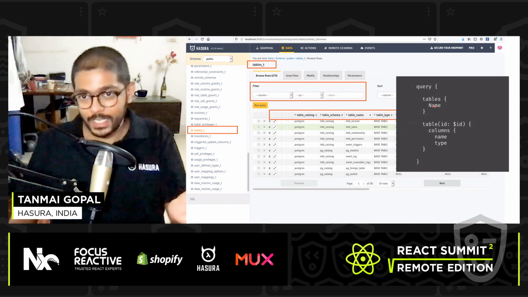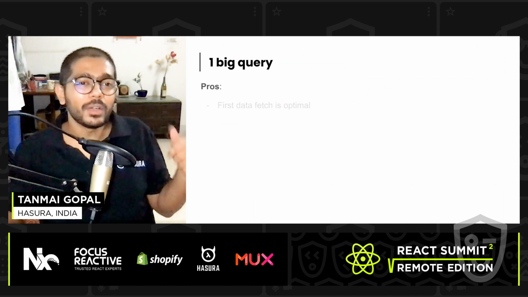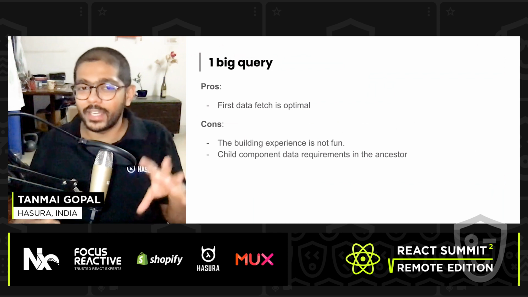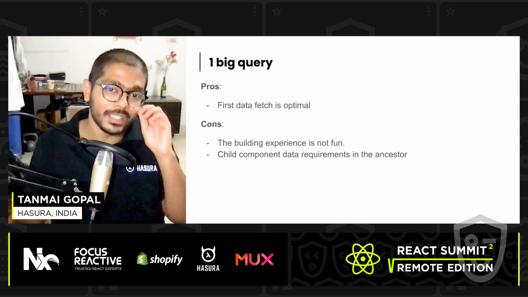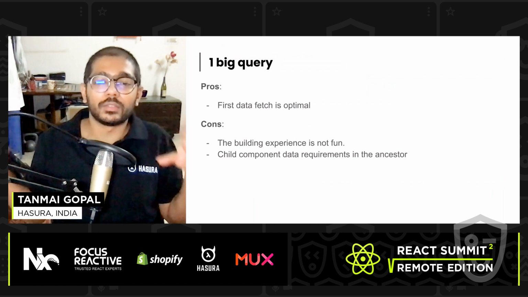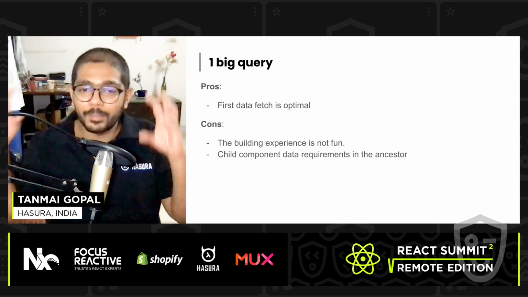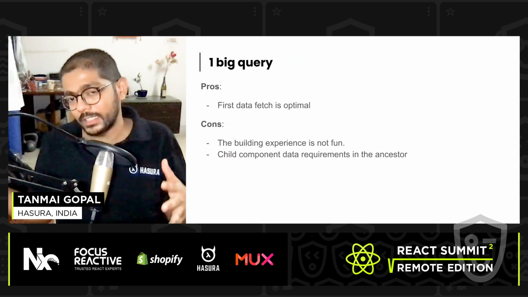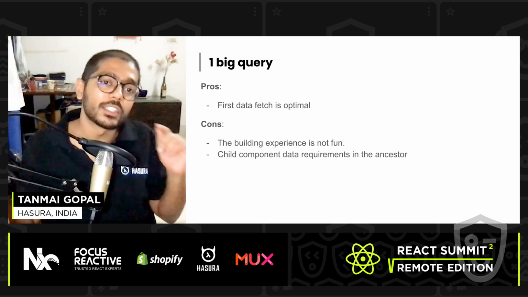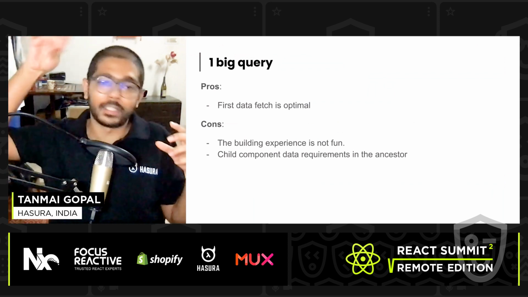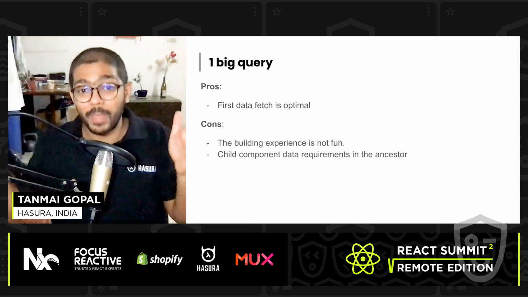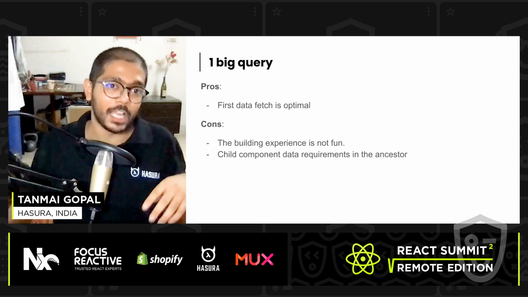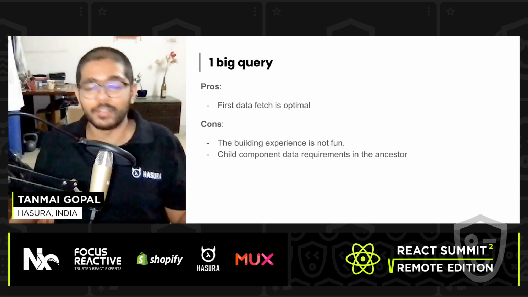This is nice, right? This is good, but I don't like this idea, because even though it's optimal, as a developer who's building these different components, it's inconvenient. The data requirements for a child component, for example our filter column UI or our data browser UI, are somewhere in the ancestor component that is making this query, right? And then I'm going to pass on all of the props to all of the child components gradually. Not a terribly fun experience, right?